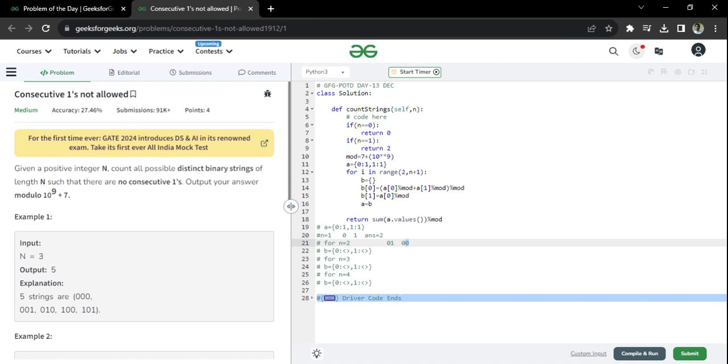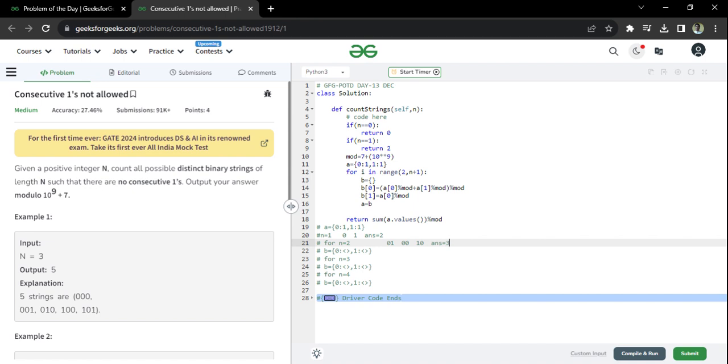Now come to this one. What can be added after this one? After this one, I can add only a 0. I cannot add a second one because there should not be consecutive ones. So what should be the answer for n equal to 2 now? The answer for n equal to 2 should be 3.